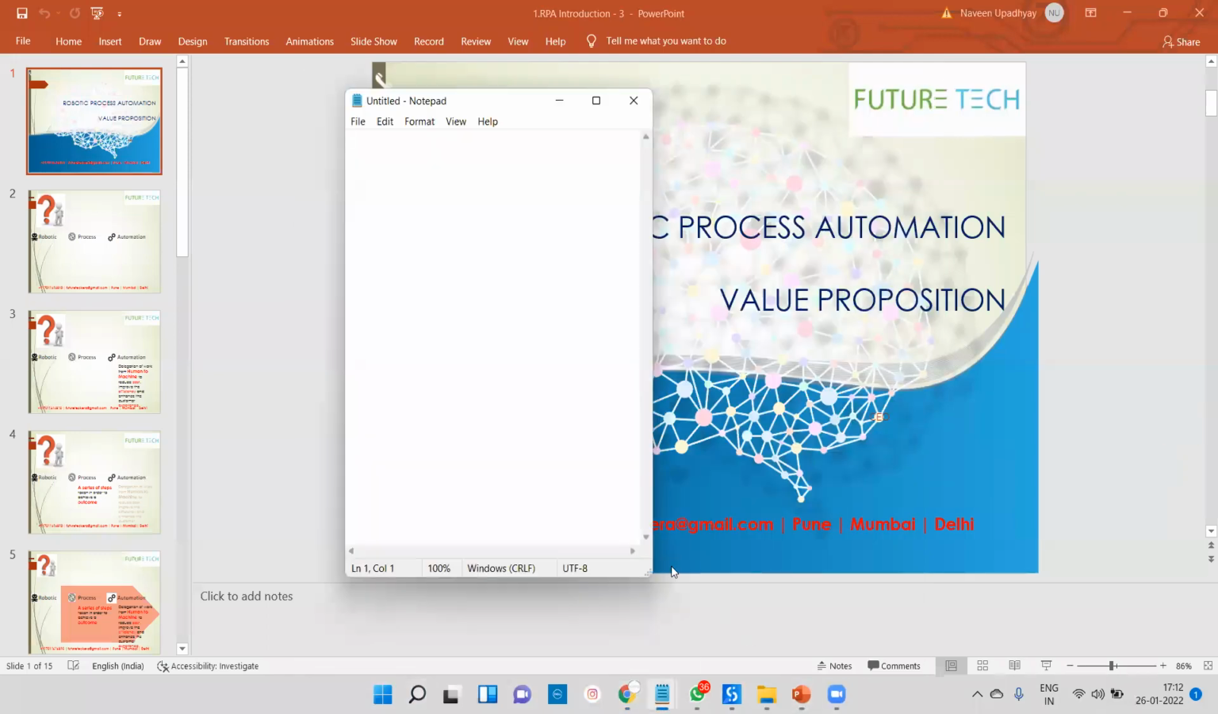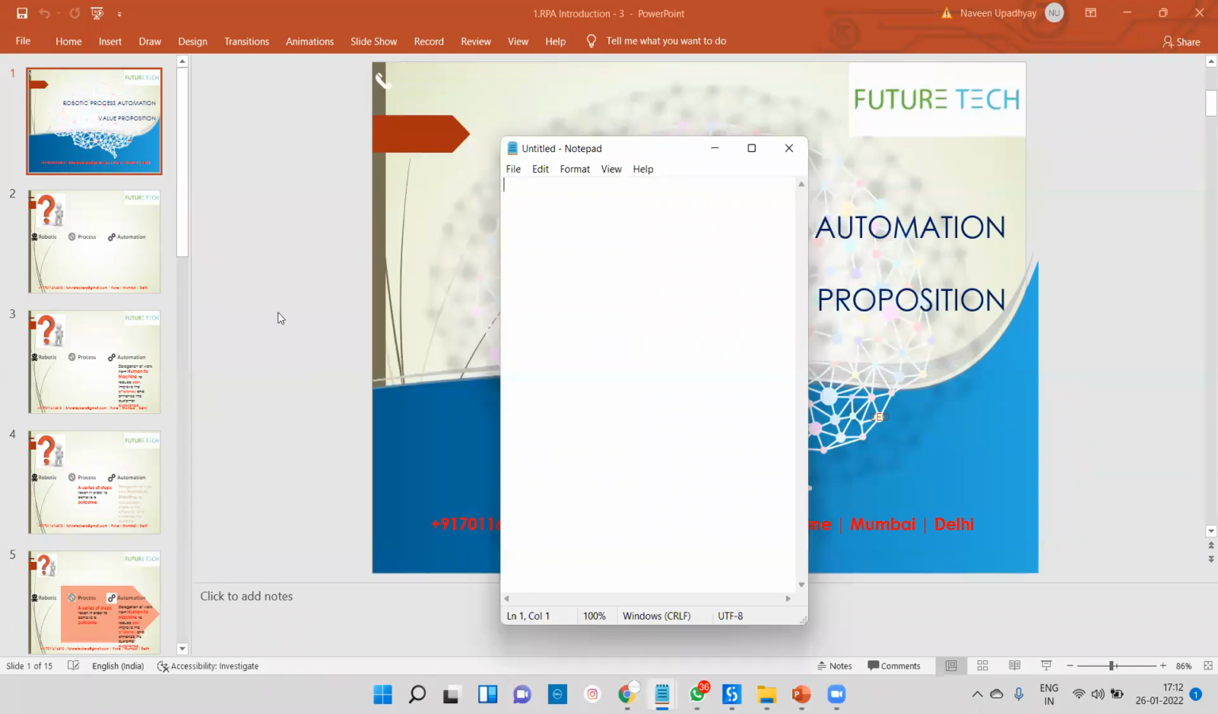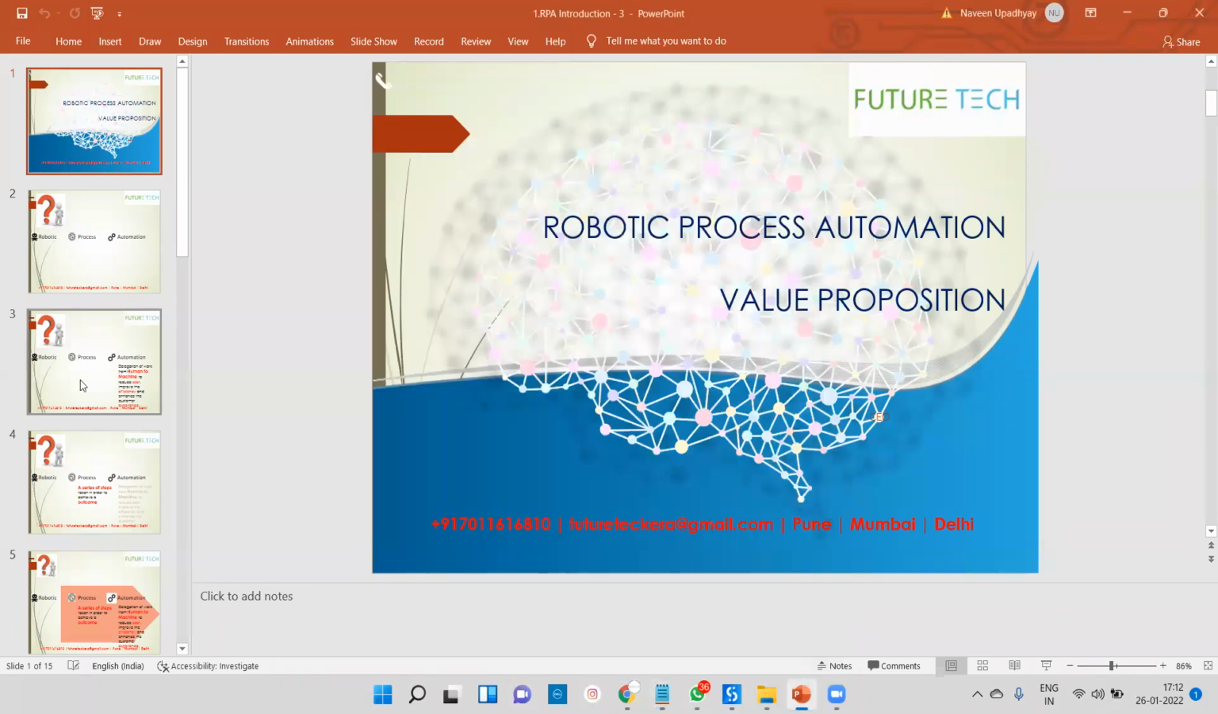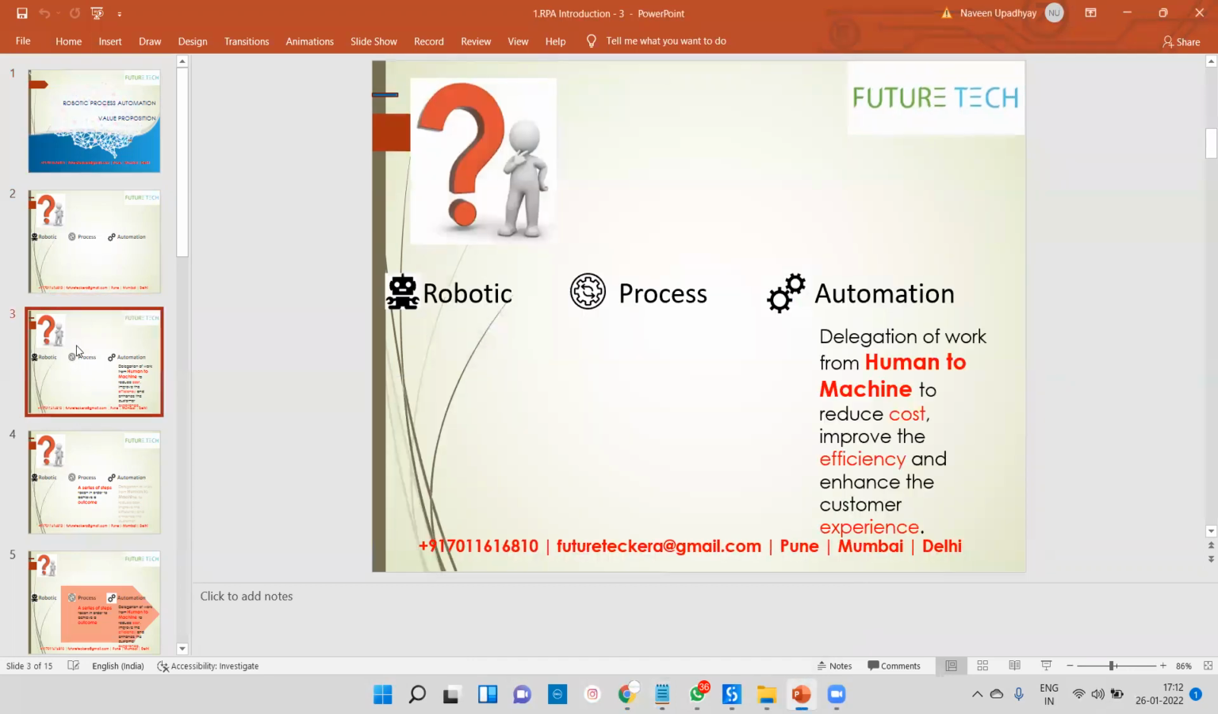So RPA is robotic process automation. The first word is robotics. Robotic means what? This is not a hardware robot, it's a software robot which can mimic your human action. Whatever process you are doing manually, we can automate through one tool, and that tool is UiPath. There are n number of tools, but whatever development you are going to do, that is the robotic part. Robotics means it's a computer robot which can mimic human action. So this is called robotic.